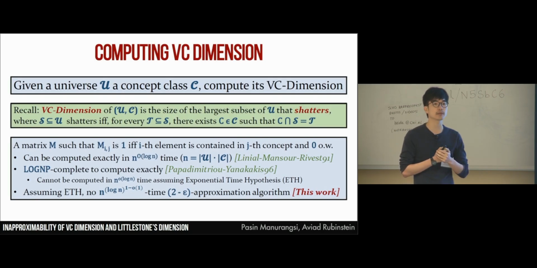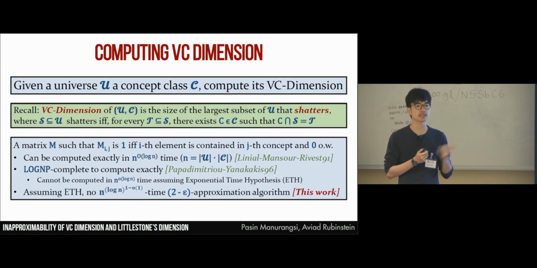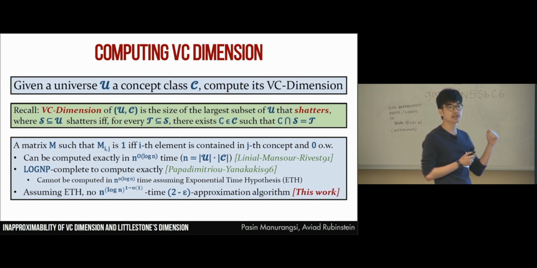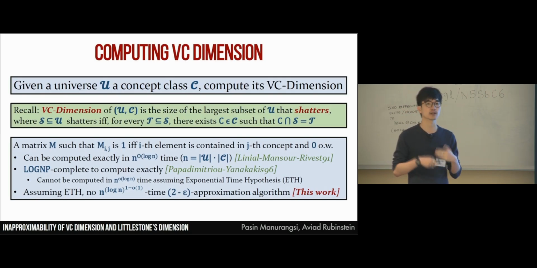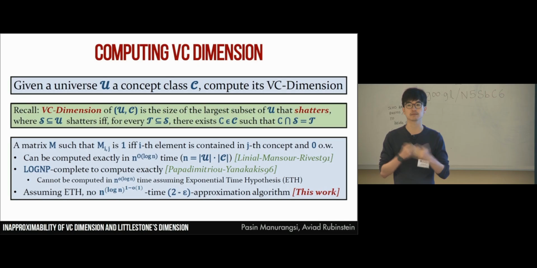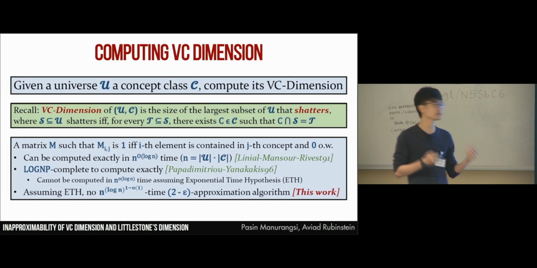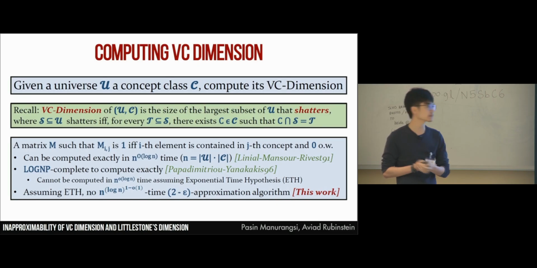In this work, we can prove an inapproximability ratio of anything less than 2. But let me note that this factor of 2 is kind of arbitrary. This is just because our proof doesn't work for factors beyond 2, but it's totally possible that with some other technique you can go beyond a factor of 2 here.